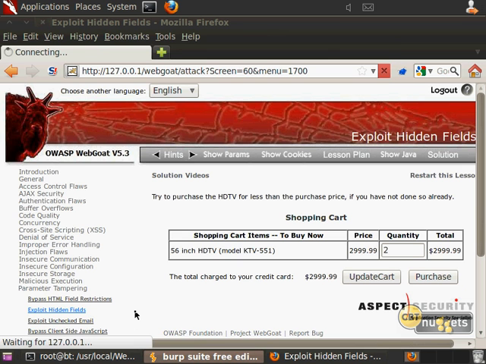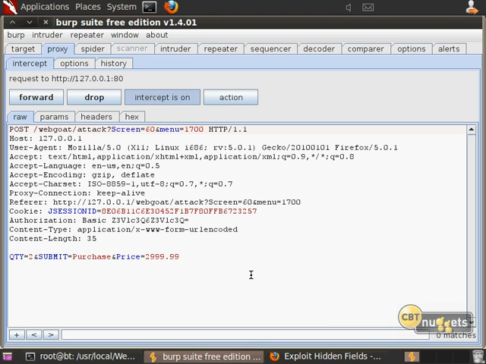And now again, notice that it's waiting down in the lower left, waiting. Why? Because Burp Suite has intercepted this. And look what it says. The price is $29.99. Well, you know what? They just don't know my financial situation. I think it looks much better as $29.99. Wouldn't you agree? So I'm going to change the price to $29.99.